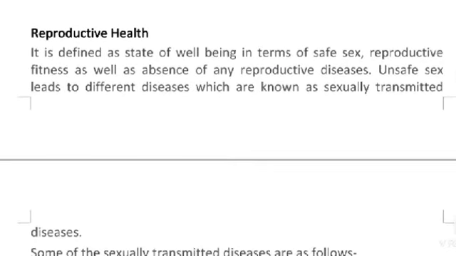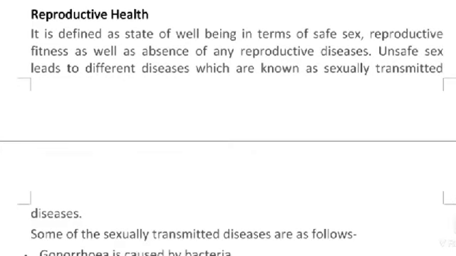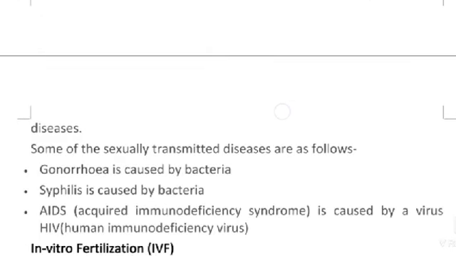See reproductive health. It is defined as a state of well-being in terms of safe sex, reproductive fitness, as well as absence of any reproductive disease. Unsafe sex leads to different diseases, which are known as sexually transmitted diseases.